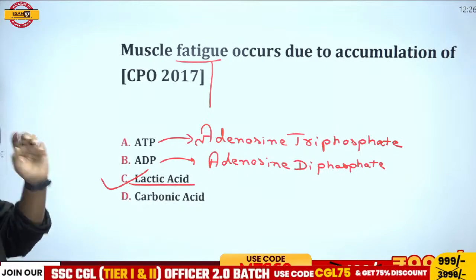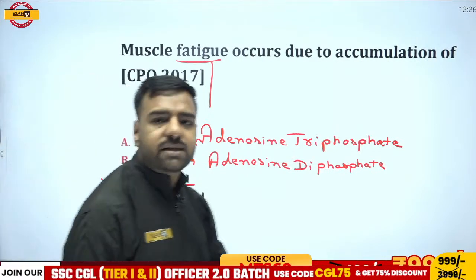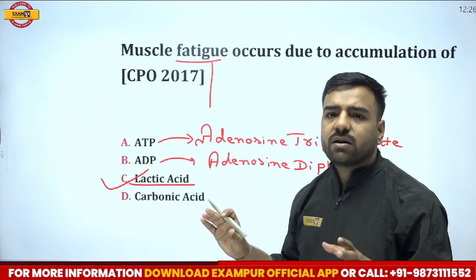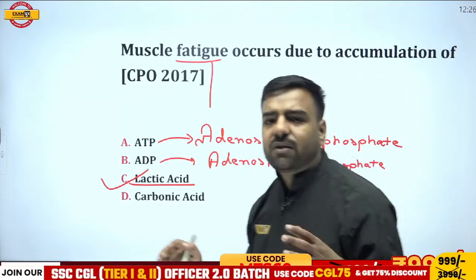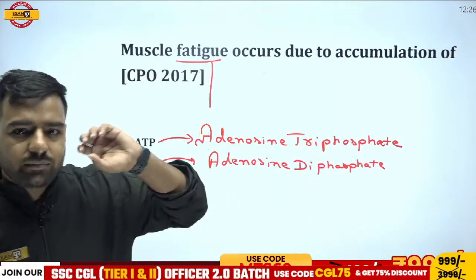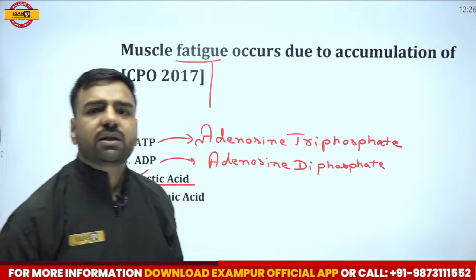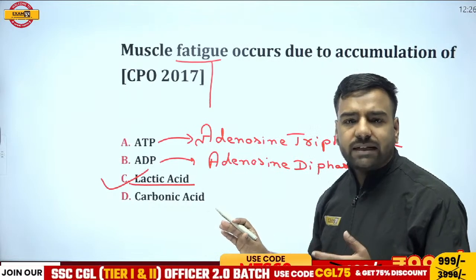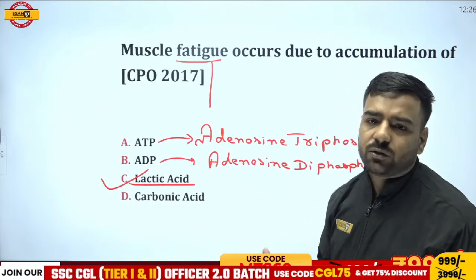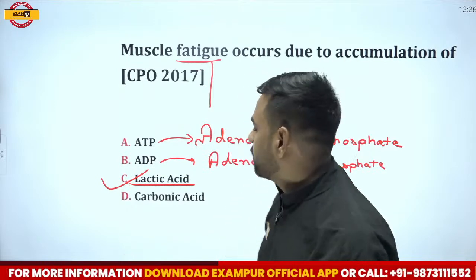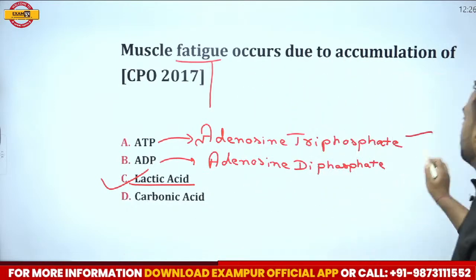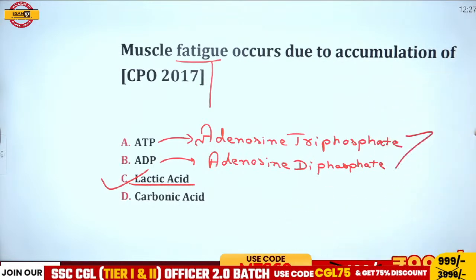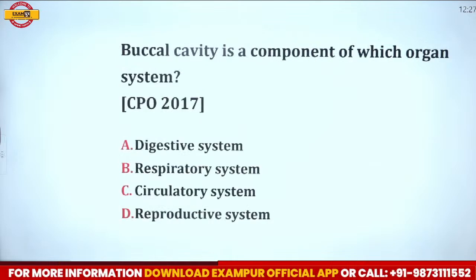Because of the accumulation of lactic acid only, this muscle fatigue takes place. Muscle fatigue means we are talking about tiredness of the muscles. Whenever in daily life we have worked a lot, I'm talking about physical work, not mental work, what will happen in this condition? This lactic acid will get accumulated and we are going to feel tired. So yes, muscle fatigue is because of the accumulation of lactic acid. And the others were present in the mitochondria, right? Because of this only, energy was coming. Okay, moving forward to the next question now.